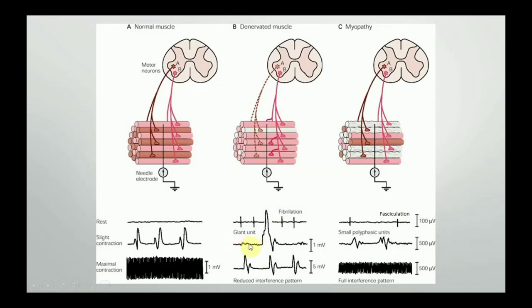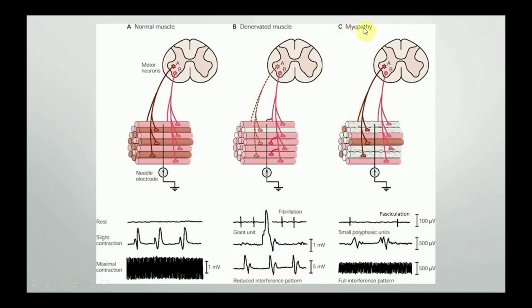When the person is instructed to do slight contraction, large motor unit potentials are produced. This is known as giant motor unit potentials. These are characteristic of denervated muscle. When the subject is instructed to do maximal muscle contraction, the frequency of action potentials is reduced. Why? Because of the lack of innervation of the muscle. So you will see only a few motor unit potentials, that is known as reduced interference pattern.